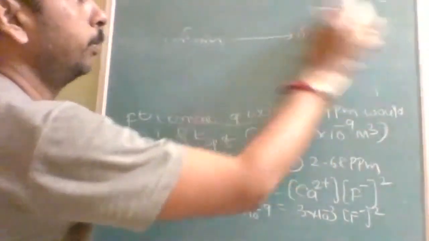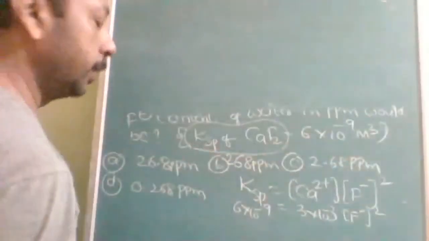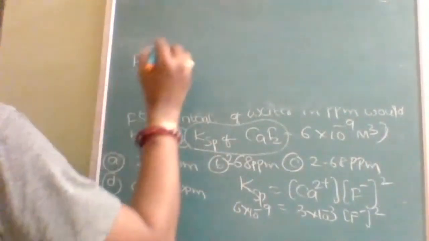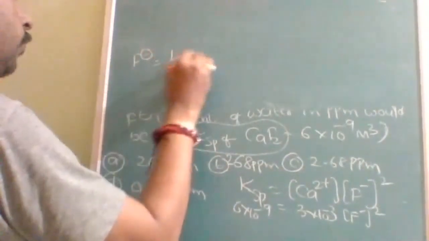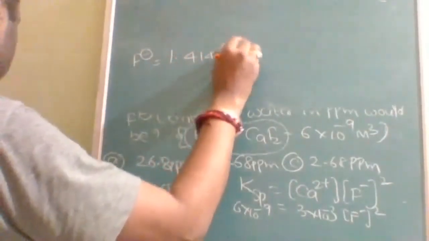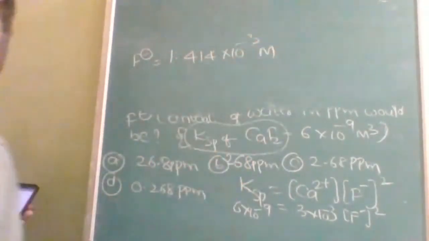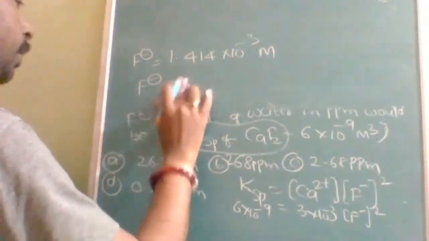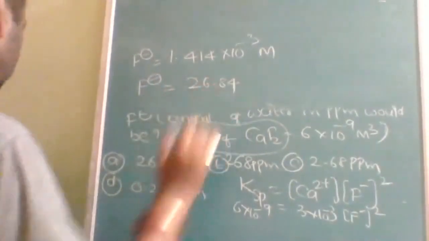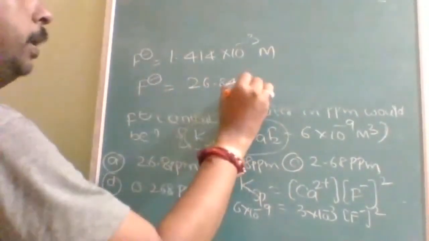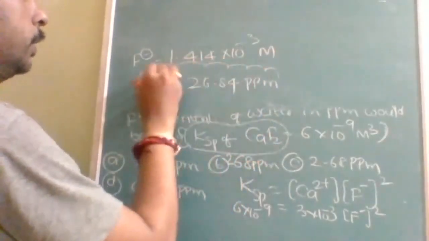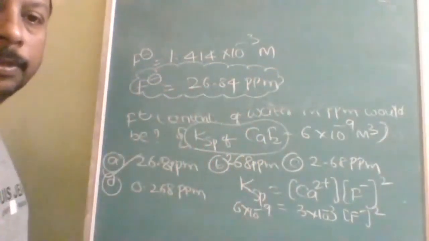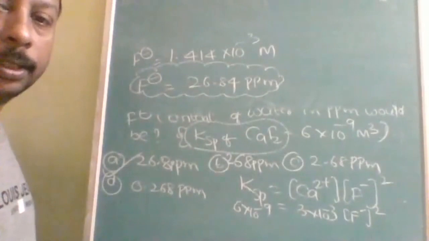Okay. So by simplifying this, the concentration of fluorine which we are going to get is equal to 1.414 into 10 to the power of 3 molarity. Okay. But when you convert into fluorine ppm, then it will be 26.84 ppm. Okay. So this is the answer. F minus concentration is 26.8 ppm. So those who got A answer, they are all correct.